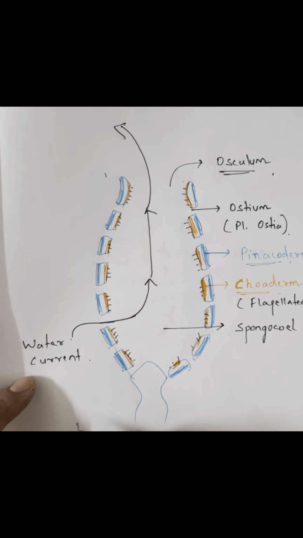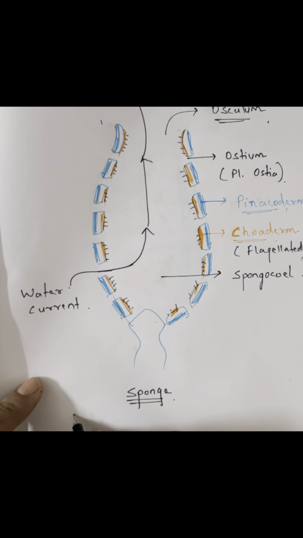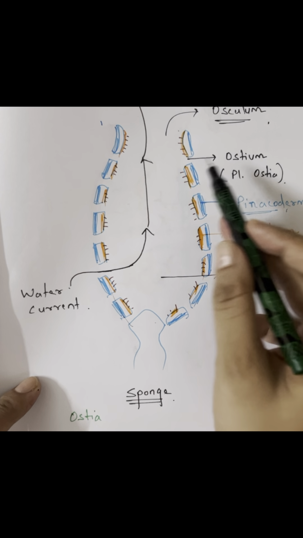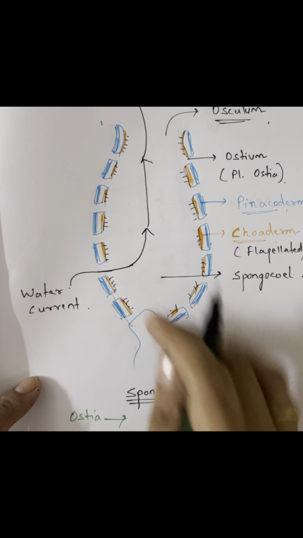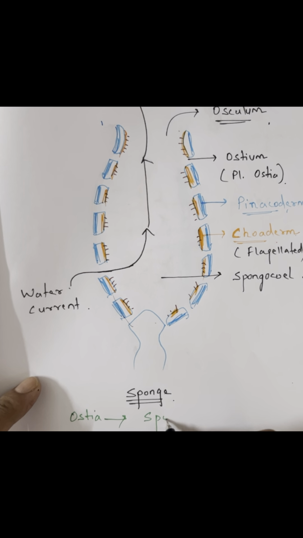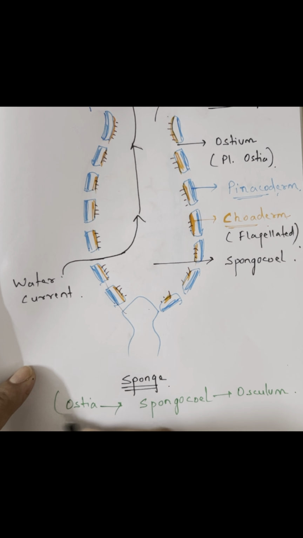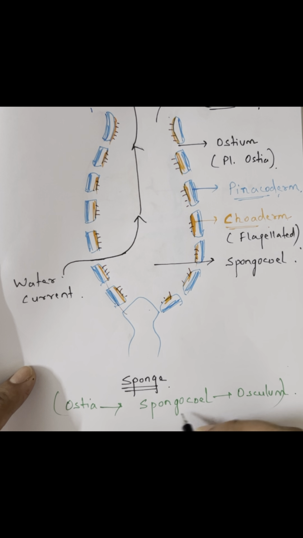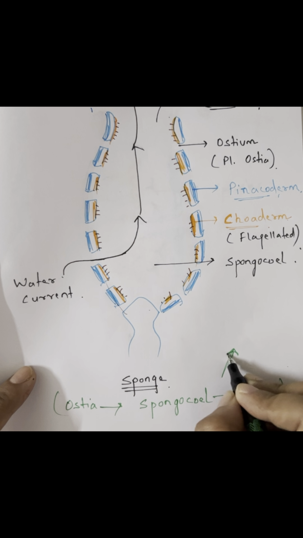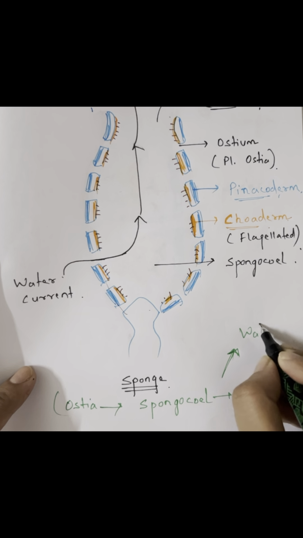Okay, once again, water is coming in via ostia. It is entering into the cavity which is known as spongocoel. It is going out via osculum, and this is known as the water canal system. It is not like the water vascular system found in echinoderms.